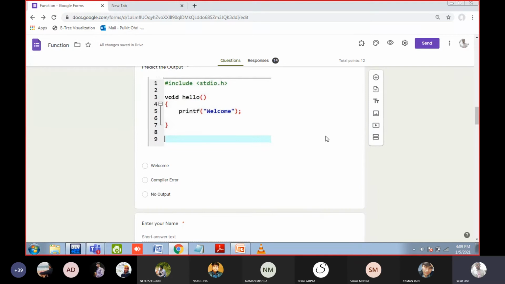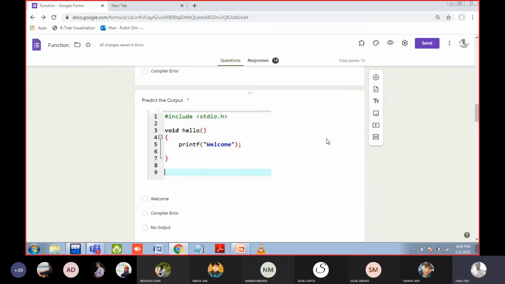So answer of this question, this is a very good question, simple question, but yes, you know, sometimes students make errors. Any guess for this particular question? Of course, no output. You are not calling the function, and the first thing is the main function is missing. When the main function is missing, there is no error, but the program will not execute. Means the blank window, the code will not execute, means it is a dead code. It will not run in the computer.